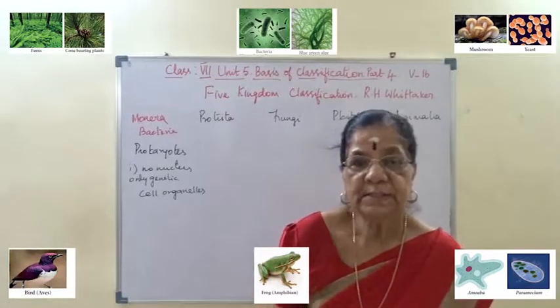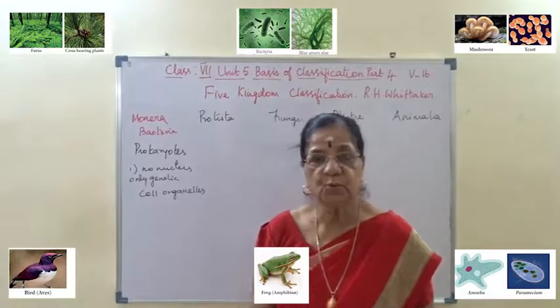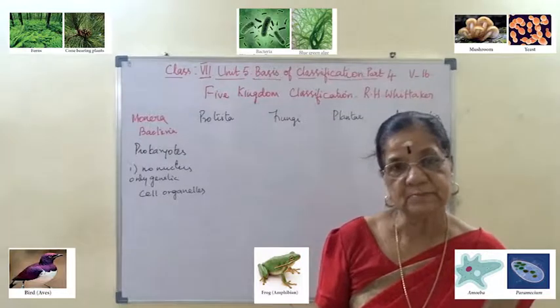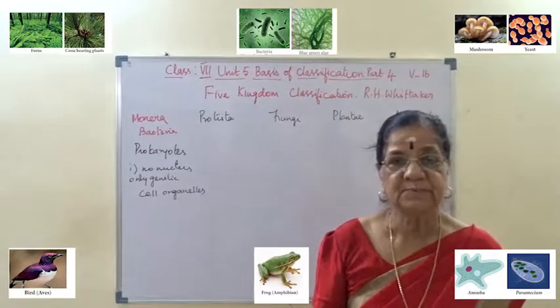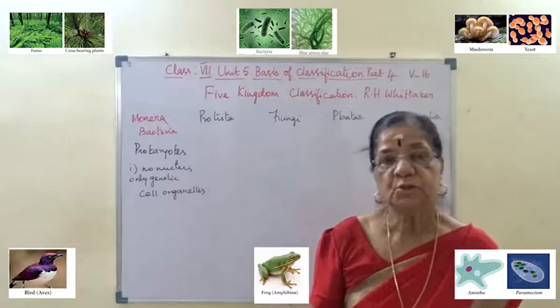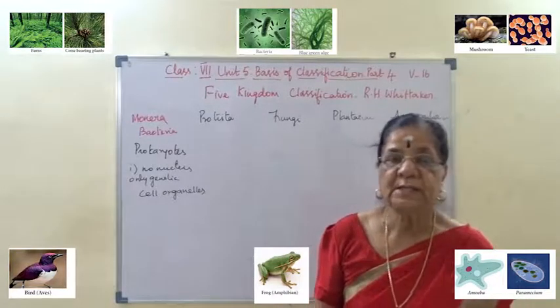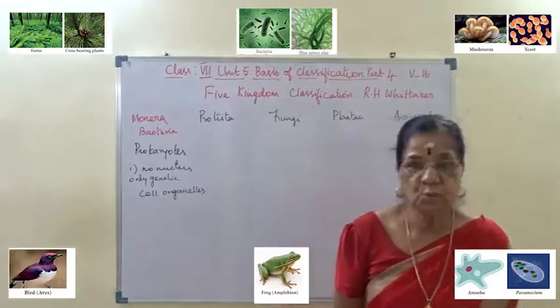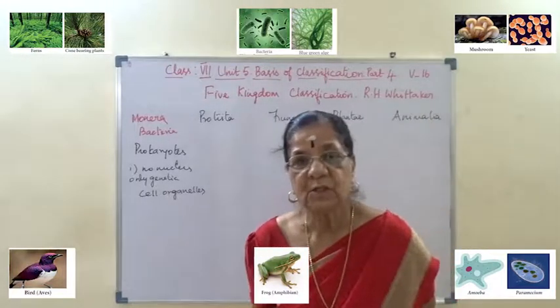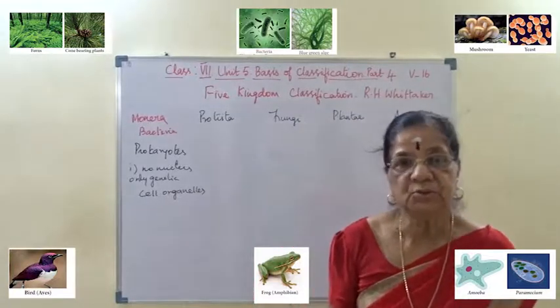Heterotrophs cannot prepare their own food. They depend on other living organisms or dead organisms. They are heterotrophs, but some of them are autotrophs. Those autotrophs can prepare their own food by photosynthesis, but here it is called bacterial photosynthesis.